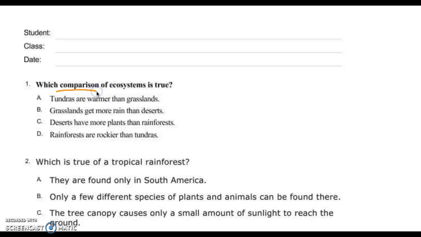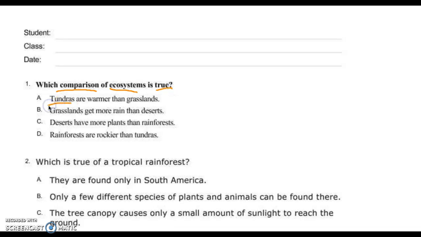Now, every time that we've had one of these, I've said, I can identify the specific biotic and abiotic factors of an ecosystem and what makes them unique. Now we're comparing two things. Which comparison of ecosystems is true?